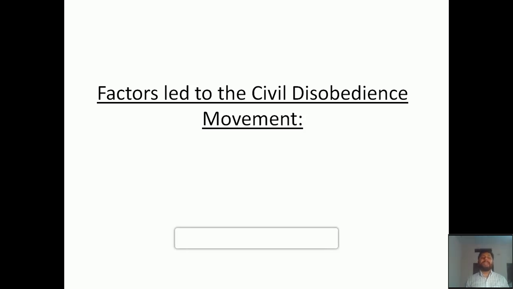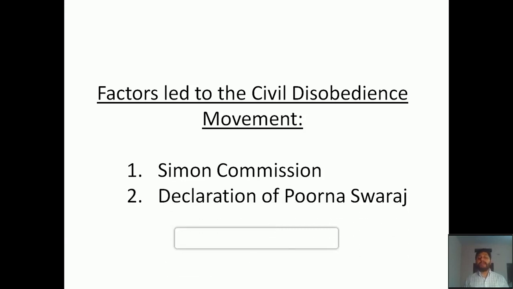Before we go into the details of the civil disobedience movement, let's see what were the different factors, the reasons which led to its formation. Altogether there are two different reasons. First one is the Symon Commission, and the second one is the Declaration of Poorna Swaraj. These are the two main reasons behind the beginning of the civil disobedience movement. Let's see both these points in detail. First of all, the Symon Commission.